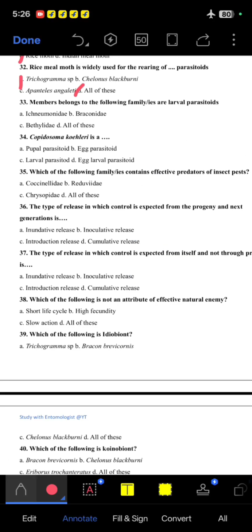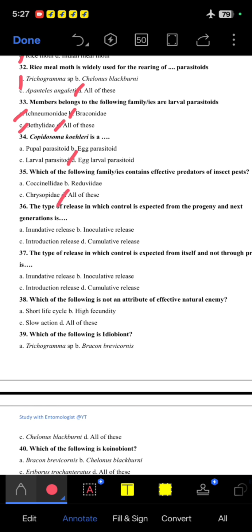33, members belonging to the following families are larval parasitoids. Options are Ichneumonidae, Braconidae, Bethylidae. So all of these. 34, Copidosoma koehleri is an egg-larval parasitoid. 35th, which of the following families contain effective predators of insect pests? So all of these.